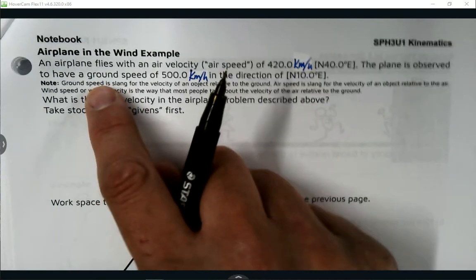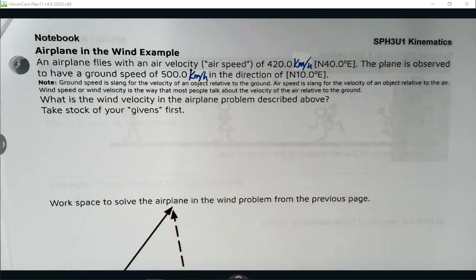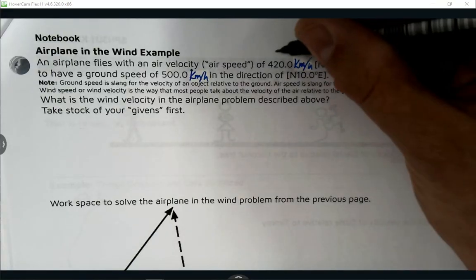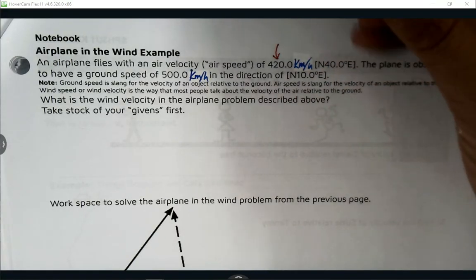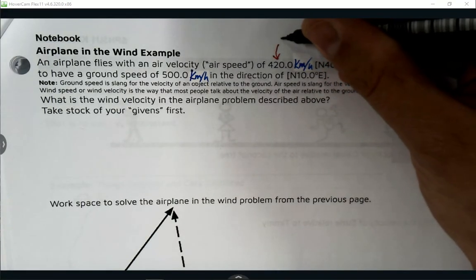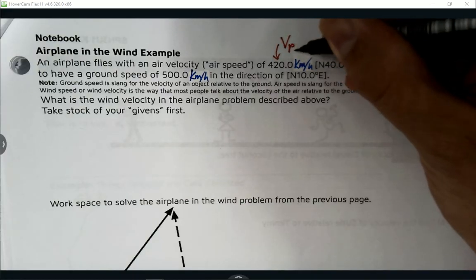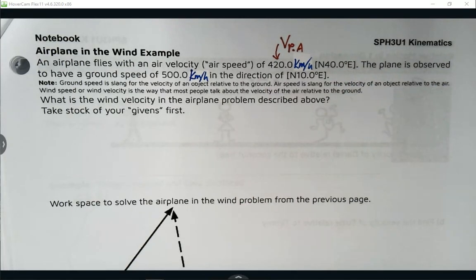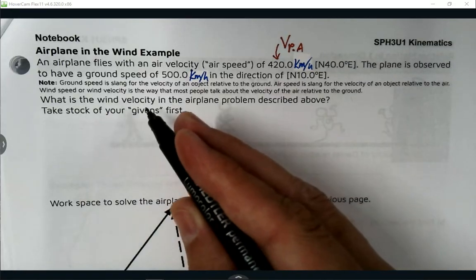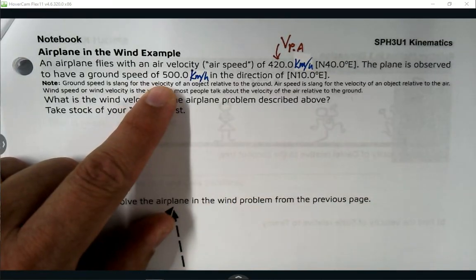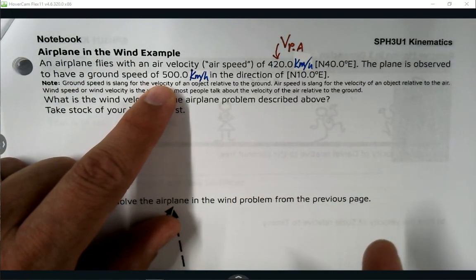All right, so an airplane flies with an air velocity of 420 kilometers per hour, and I'm going to take note of what I know. The airspeed, remember, is slang for the velocity of the plane relative to the air. And the plane is observed to have a ground speed of 500 kilometers per hour. Now that's not a phrase that we've seen before, but what do you suppose it means?